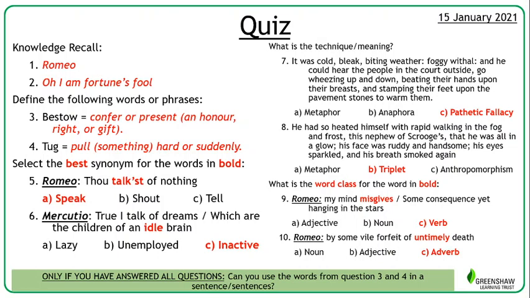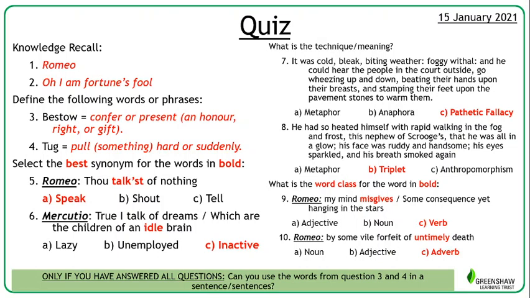Number 5, talk'st. The best synonym is A, speak. Number 6, idle. The best synonym is C, inactive. All 3 of those words are synonyms for idle: lazy, unemployed, and inactive. And if we think about the context of what's being said here, "True, I talk of dreams, which are the children of an idle brain," I think lazy doesn't work as well as inactive. This idea that if your brain is doing nothing, it's dreaming, or it will start to dream.